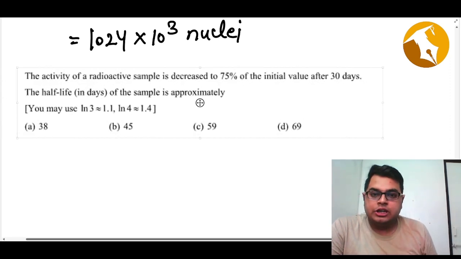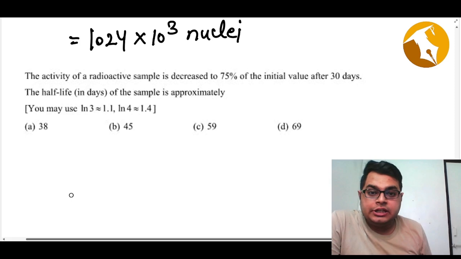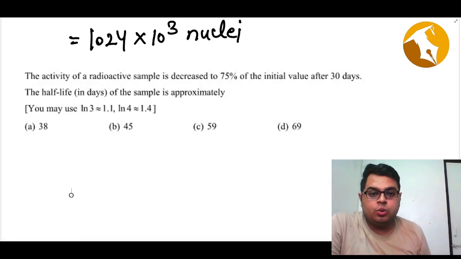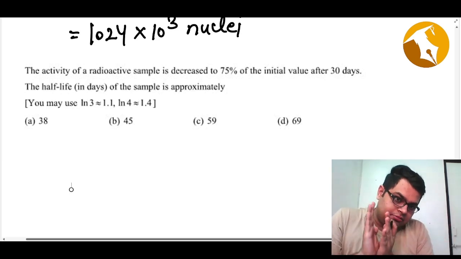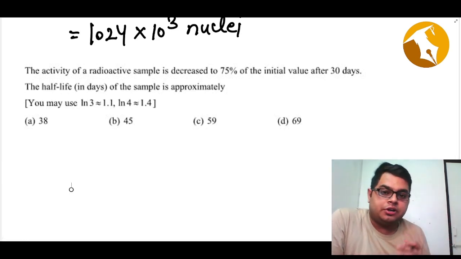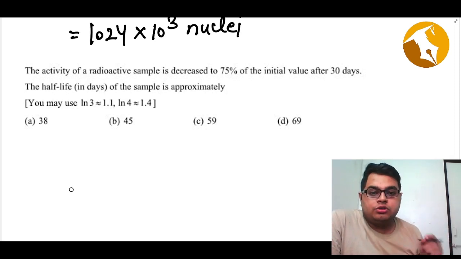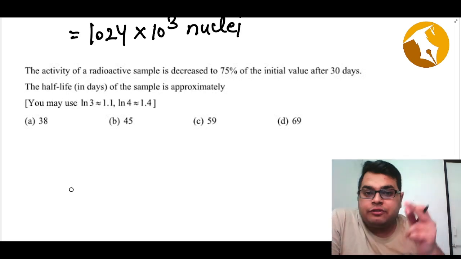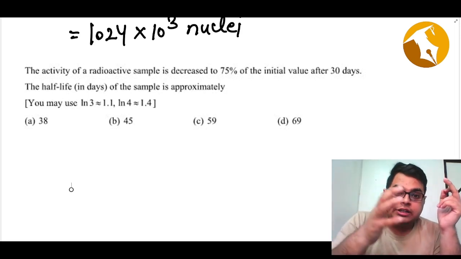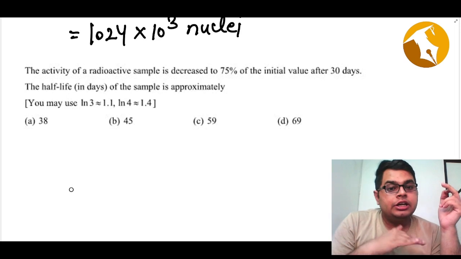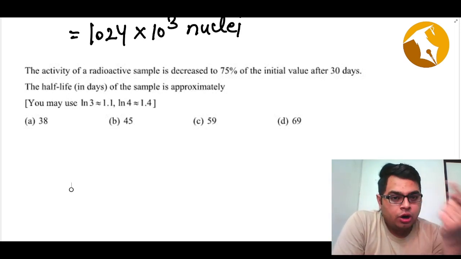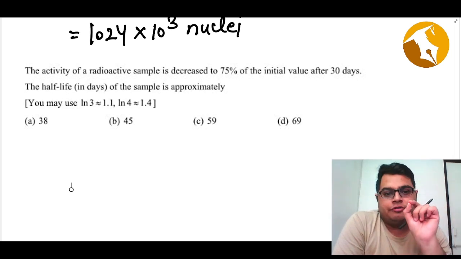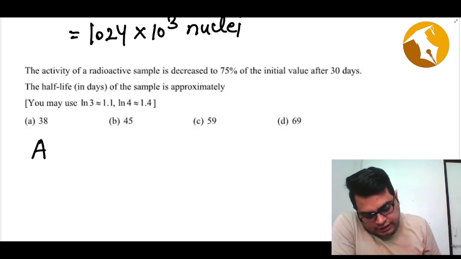So the activity of the radioactive sample is decreased to 75% of its initial value after 30 days. So in 30 days, the activity reduced to 75%. Not decreased by 75 but decreased to 75, which basically means if initially the radioactivity was 100, now the activity is 75.